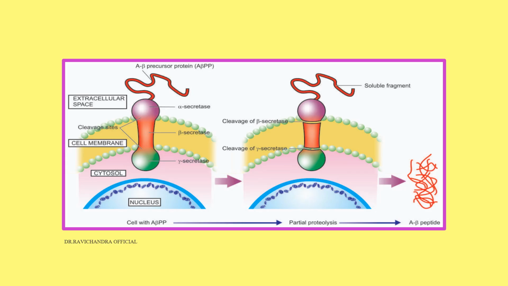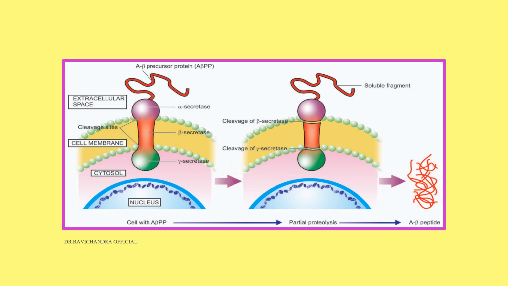And in this picture, I will try to explain what is going to happen. All of us know there is a cell, in that there will be cytoplasm, there will be nucleus, and there will be cell membrane separating the two cells. In the extracellular space, there will be a beta precursor protein entering into the cytosol, and with the help of alpha secretase, beta secretase and gamma secretase, there will be cleavage.